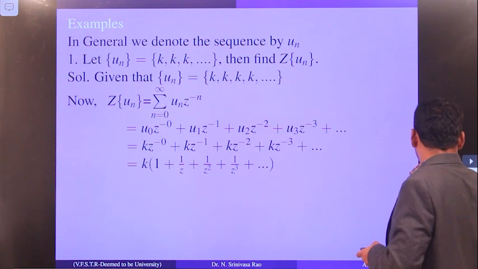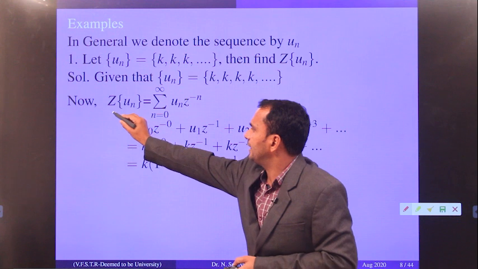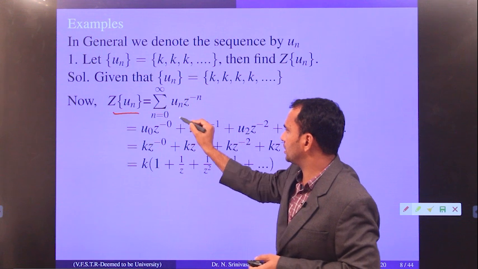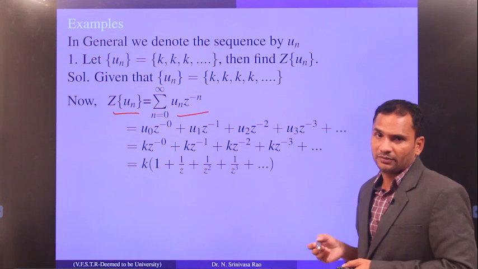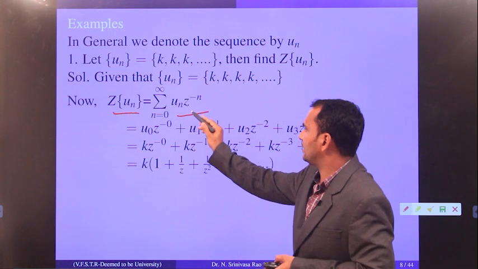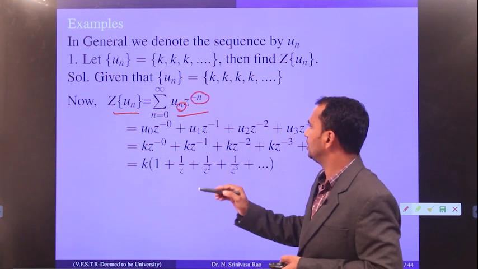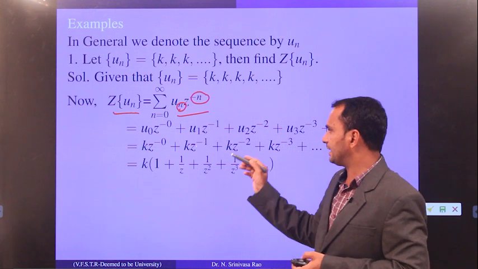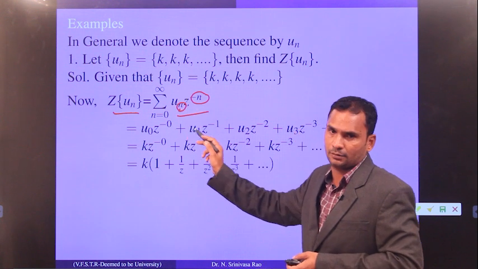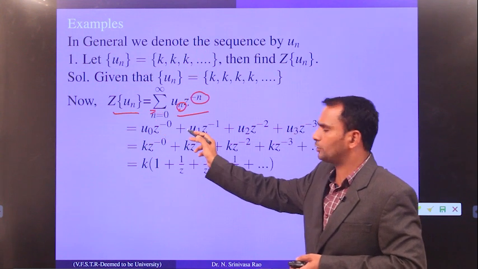Now you apply the definition of a Z transform. Z of un equals sigma n equal to 0 to infinity un into z to the power minus n. Now, where does n run? Here n is there and here also n is there, so you have to run n one at a time. If you substitute n equal to 0, what you will get is u0 into z to the power minus 0, plus. Why is it a plus? Since it is a summation, we have to add all those.